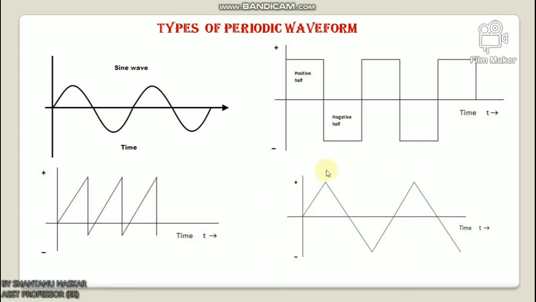Last, I will discuss the triangular wave. Triangular waves are those which oscillate between positive and negative values. These are also bidirectional in nature. Its shape is similar to that of the linear positive ramp sawtooth waveform. The triangular waves have slow rising time and slow decaying time. The rate of change of voltage in the triangular waveform in the positive and negative half cycle is equal. And the triangular waveform has a duty cycle of 50%. Since it takes equal time to rise and fall, the frequency of the triangular wave is the average of the voltage level.